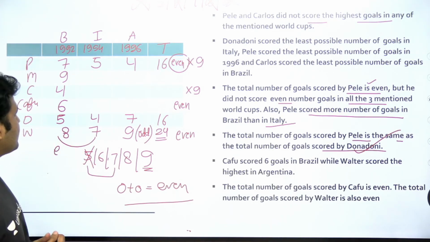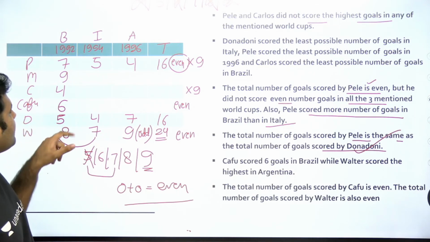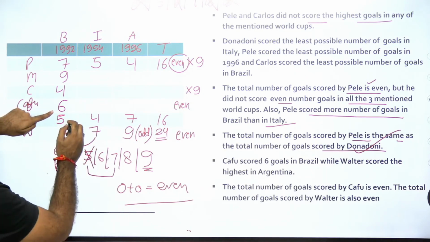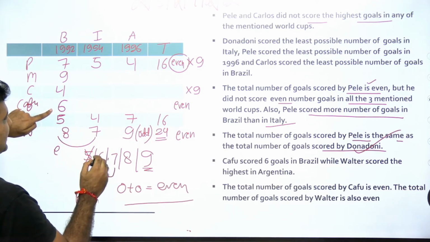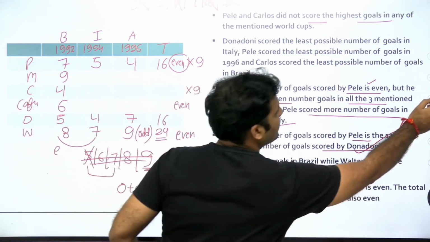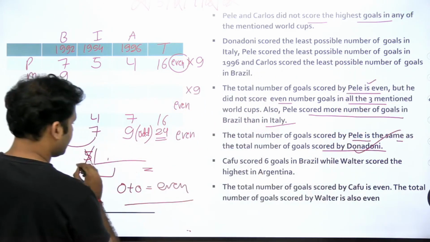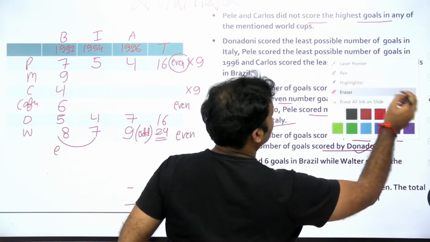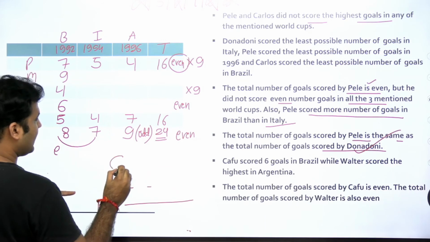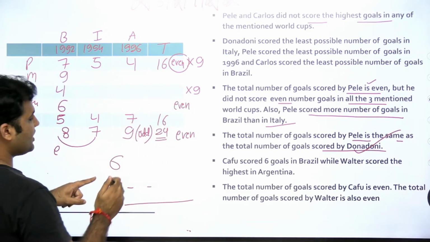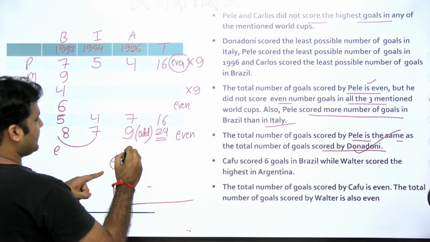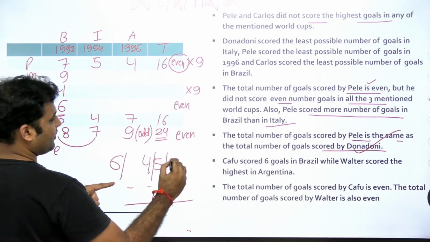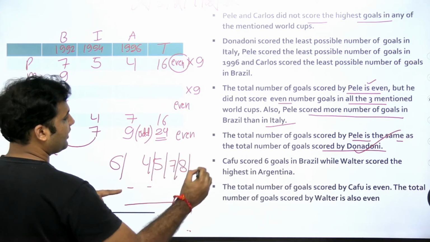Now here, let's take this information, Cafu. Cafu is scoring 6 goals over here, and the total should be even. And the number that we are left with for Cafu, 6 has been used here, right? Let's use the space more here. So the 6 value is over here. I want the total to be even, and 6 has already been used. I'm left with 4, 5, 7, 8 and 9.